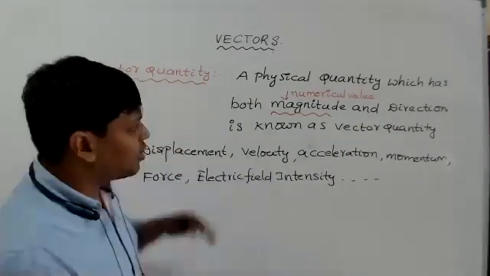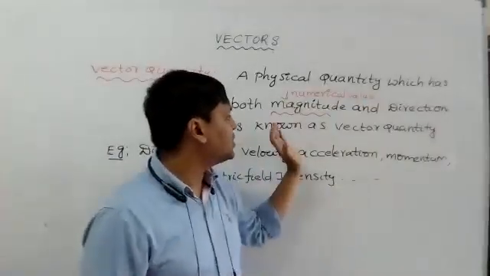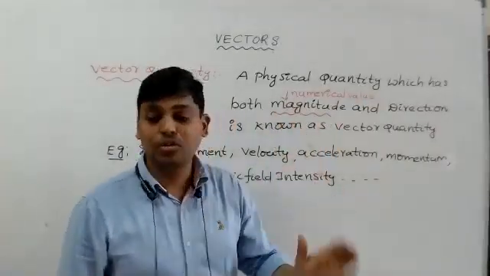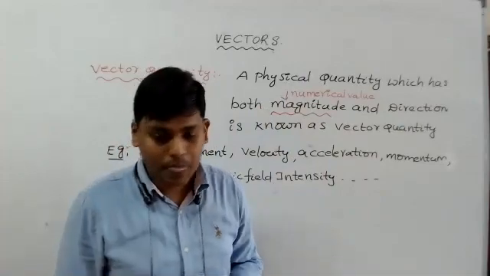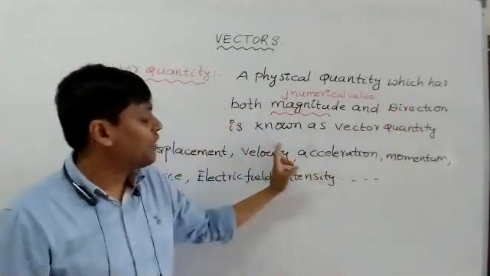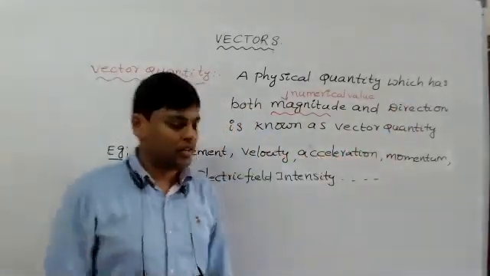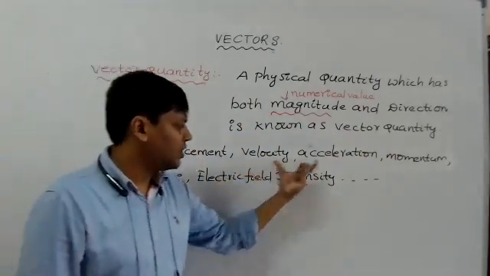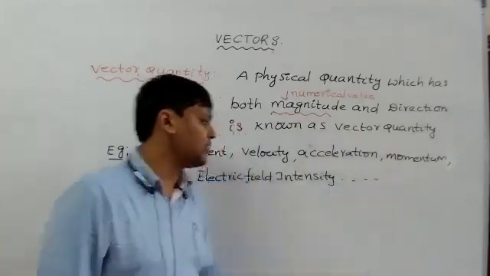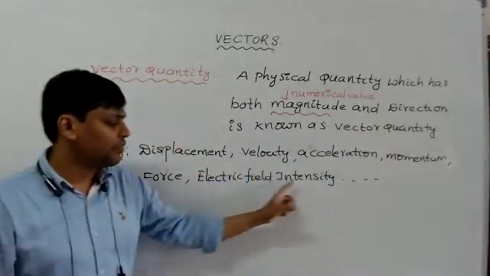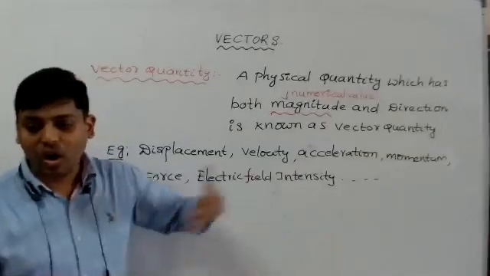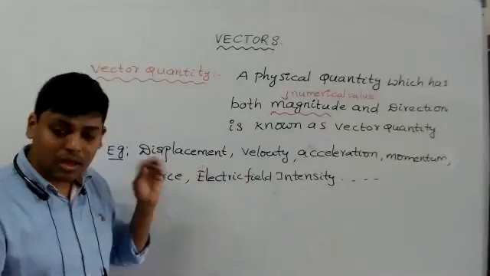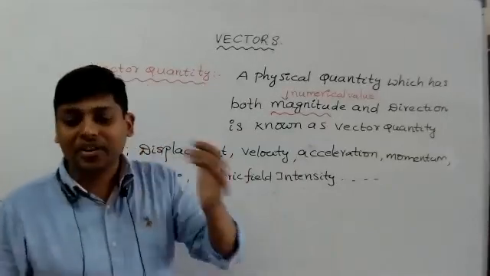So a vector means a physical quantity which has both magnitude and a specific direction. It is known as a vector quantity. The best examples: displacement is a vector, velocity is a vector, acceleration is a vector, momentum is a vector, force is a vector, electric field intensity is a vector. These parameters have magnitude, a numerical value, and a direction also.